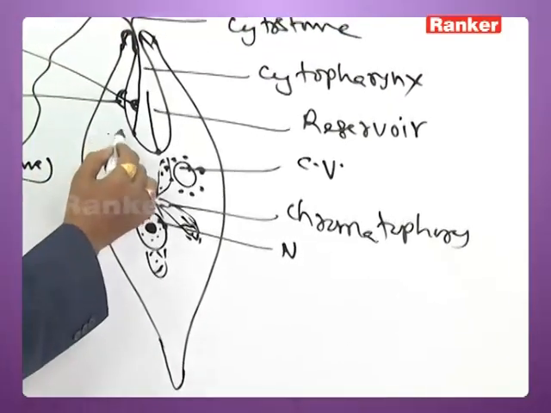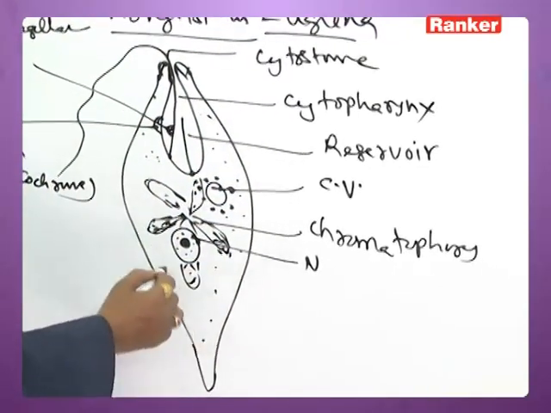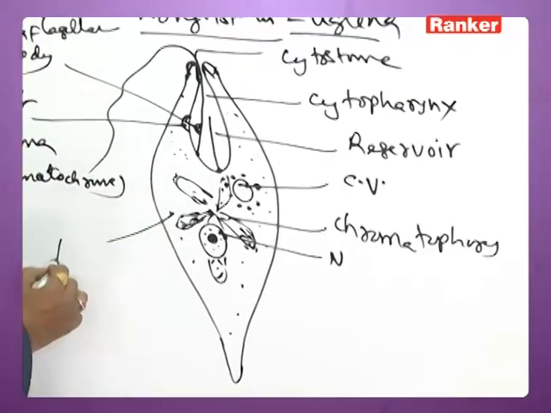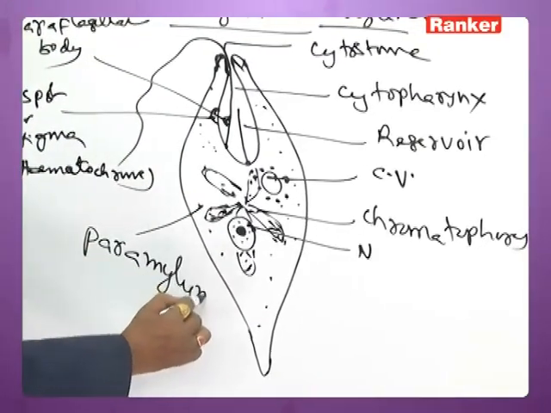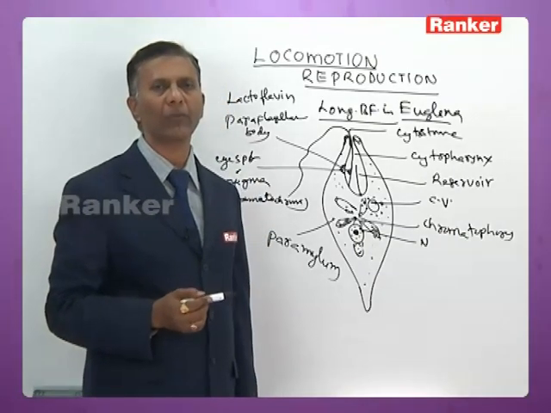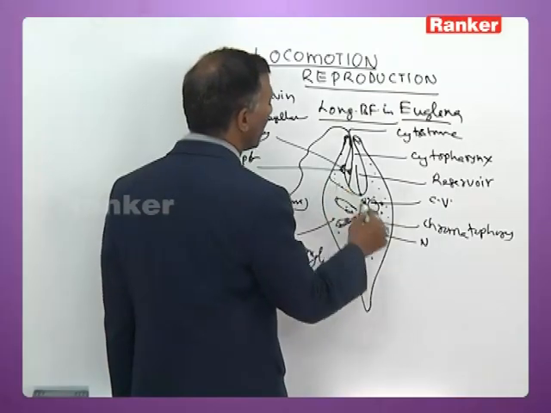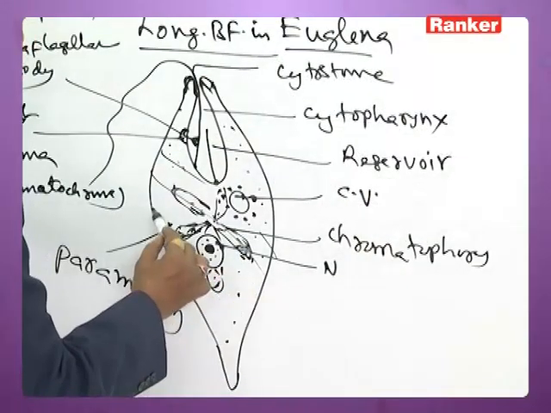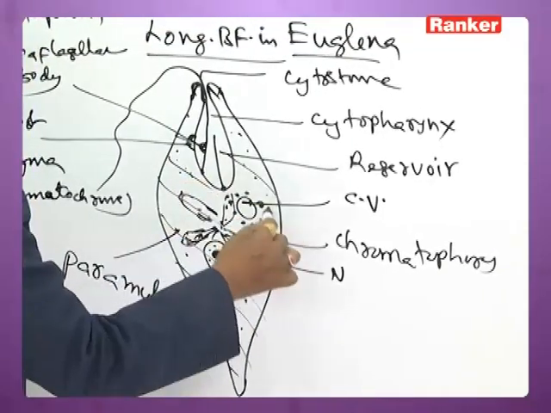The cytoplasm of Euglena is deposited with reserve food material called paramylum. Paramylum is said to be an animal starch as it does not give blue color with iodine. Then there are several myonemes that extend across the animal.